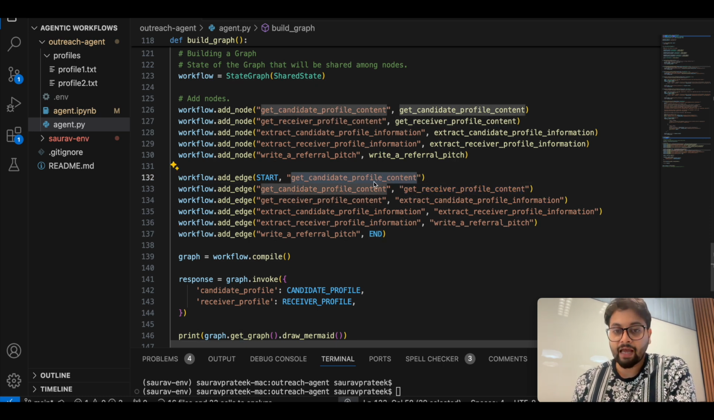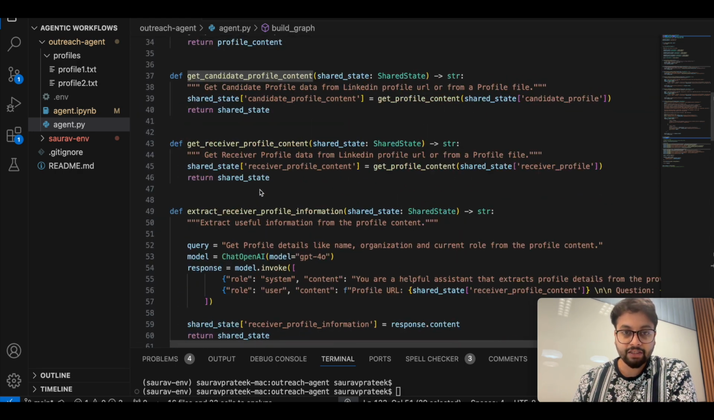For example, if get candidate profile content returns the profile content of the candidate, we want that profile content to be sent to the node ahead. And how do we do that in the LangGraph framework? We do that using a shared state. The shared state is basically a packet which one node can put its output in, and send it to other nodes ahead, and they can utilize those outputs.